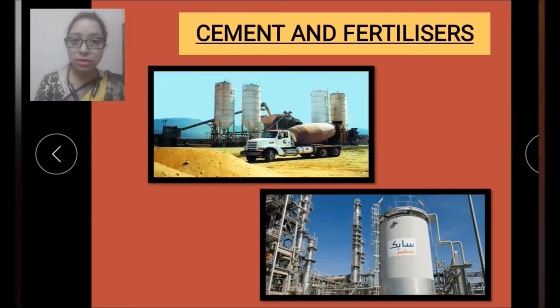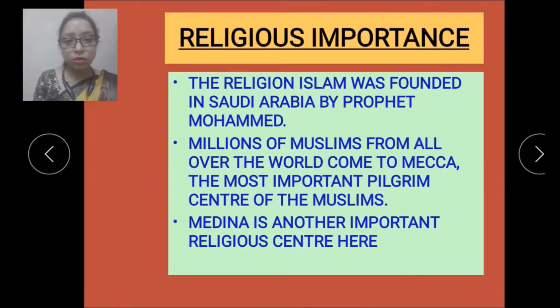So now let's see next, children. Now children, let's understand the religious importance of Saudi Arabia. The religion Islam was founded in Saudi Arabia by Prophet Muhammad. So the religion in Saudi Arabia is Islam, and it was founded by Prophet Muhammad.